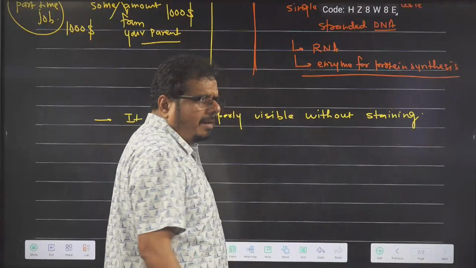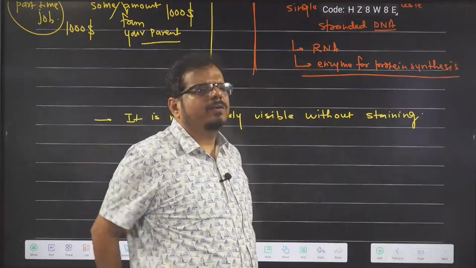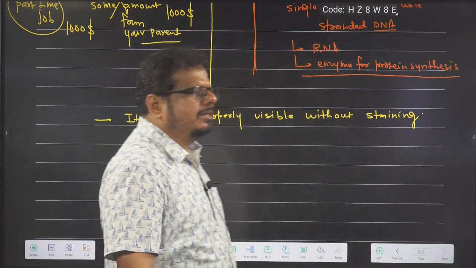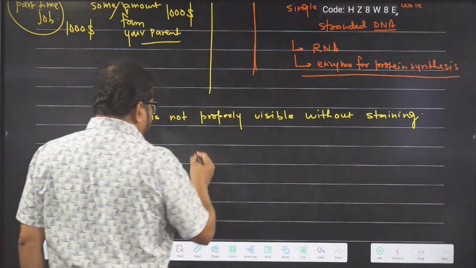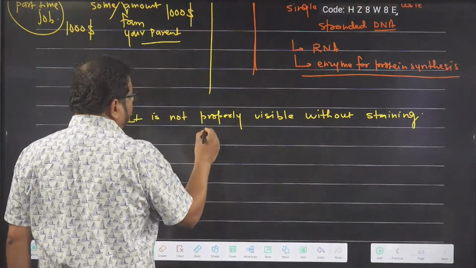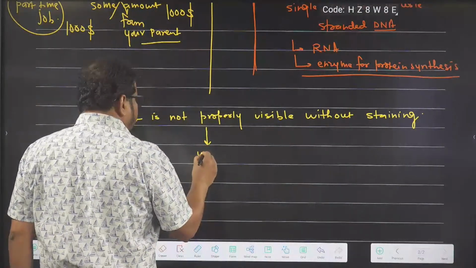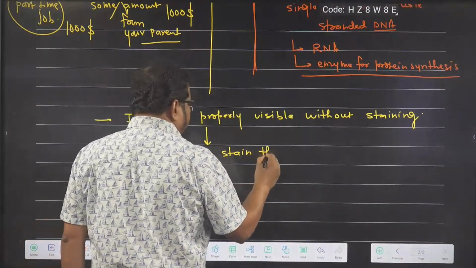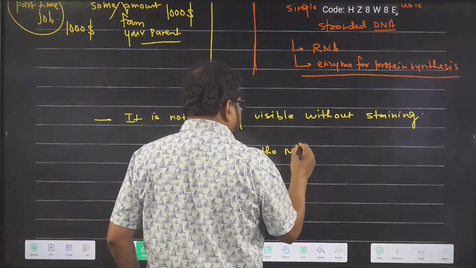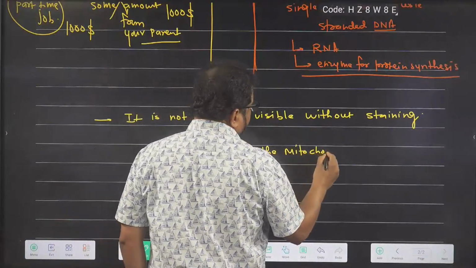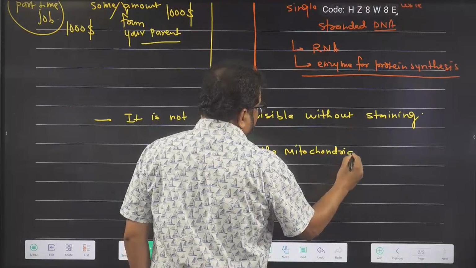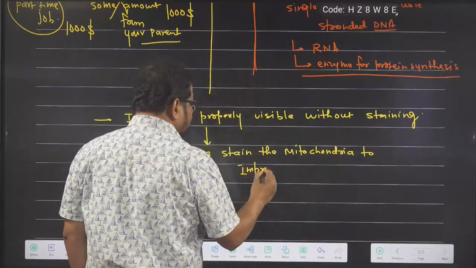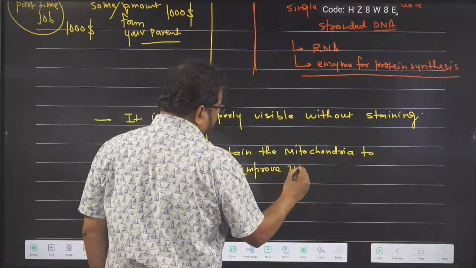When you see the mitochondria with the help of a microscope, you will find it is not properly visible without staining. So to increase the visibility of mitochondria, we stain it. A stain means color. We stain the mitochondria to improve its visibility.